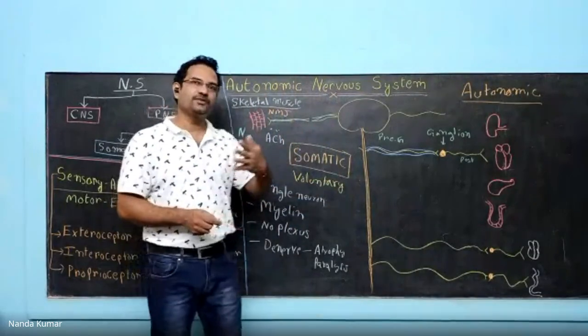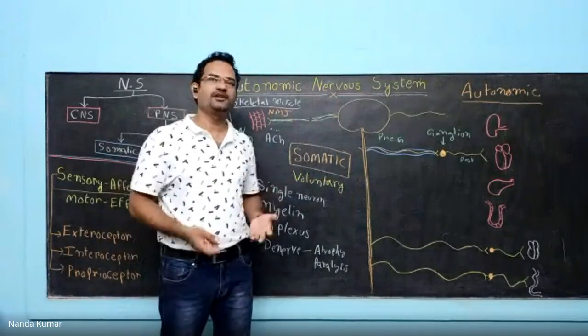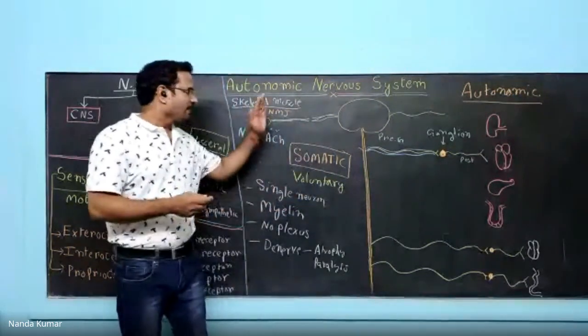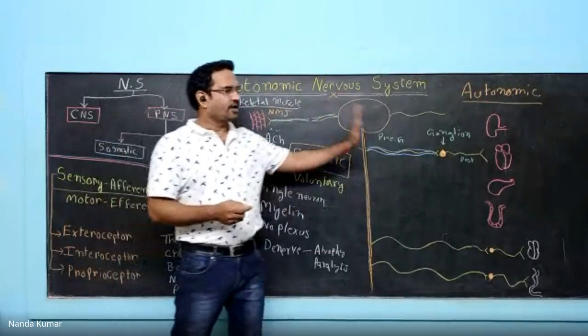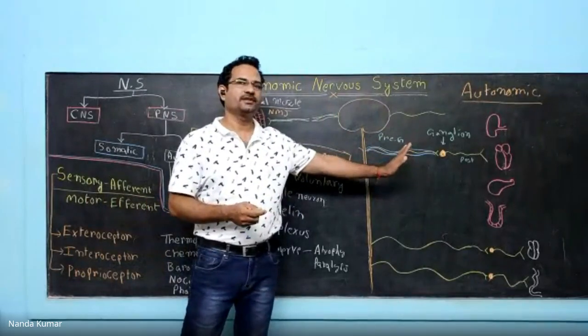If this is there, all our heroes will get six-pack transplantation. It is not possible. So understand this thing. Somatic has got this thing. Autonomic has got this kind of differences.